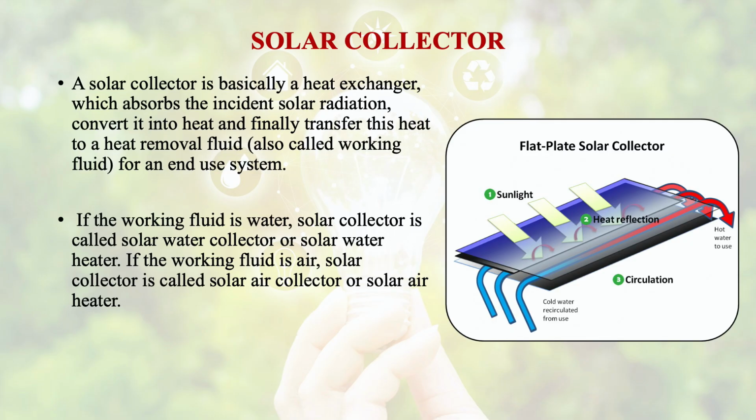If the working fluid is air, it is called a solar air collector or solar air heater. So it depends upon the working fluid.